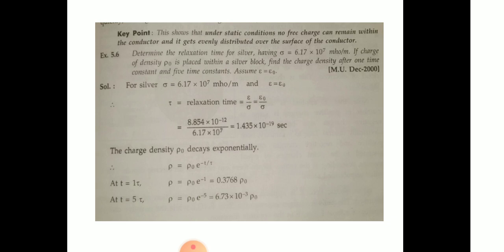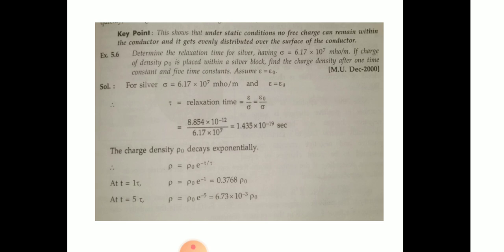Epsilon naught has two types of values; here I want to introduce the value 8.854 into 10 to the power of minus 12, divided by 6.17 into 10 to the power of 7. You have to understand when to use this value. By doing this, we get 1.435 into 10 to the power of minus 19 seconds.